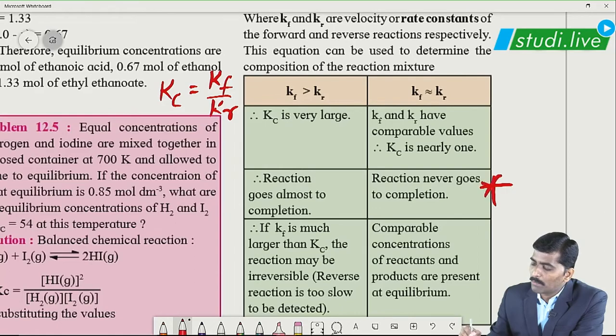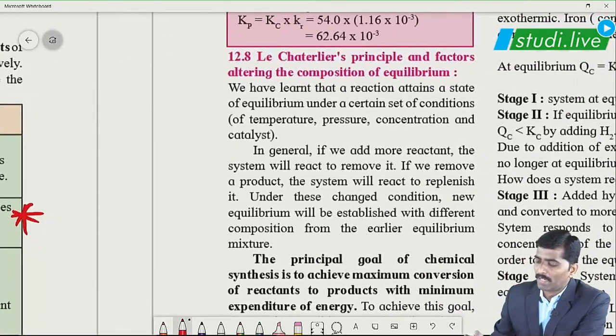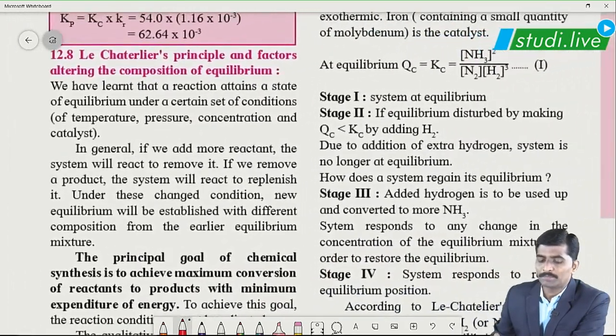This is a very important point to note: whenever the Kc value is 1, the reaction never gets completed. Rather, comparable concentrations of reactants and products are present at equilibrium. This is the relation between Kf and Kc.